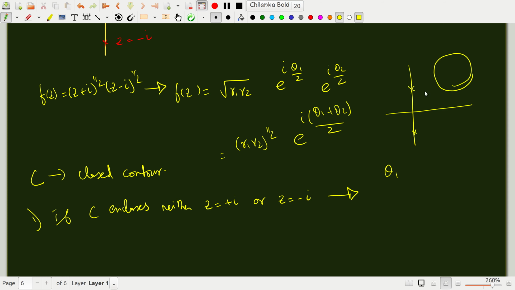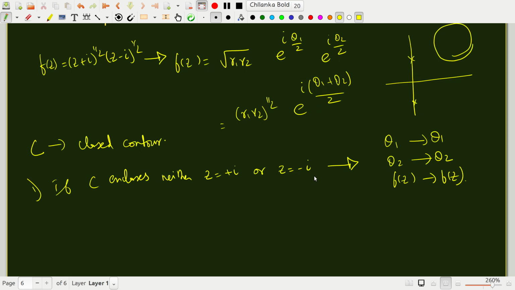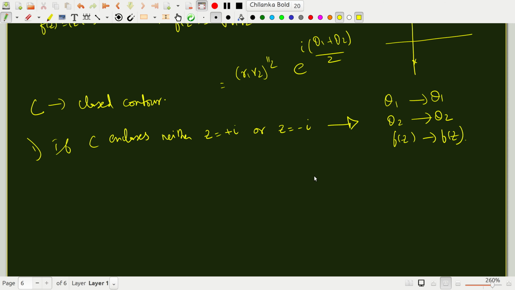Even if I go around many times, theta 1 will always remain theta 1. After many circles, theta 2 will remain theta 2. So the function will remain single valued if you are not encircling these two branch points. That is something I have told you even before for f of z equal to z to the half.